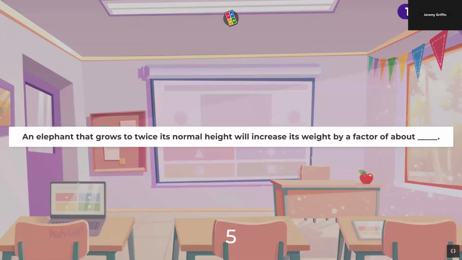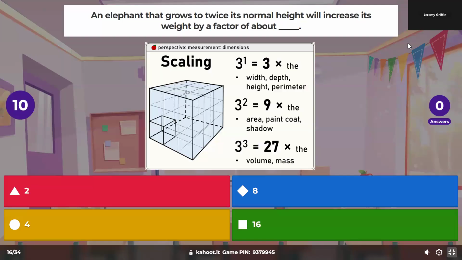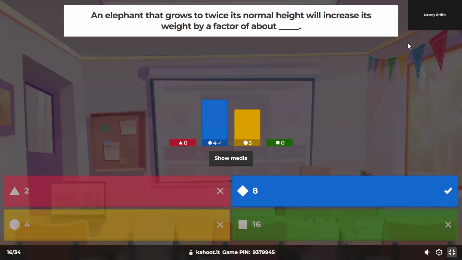An elephant that grows to twice its normal height will increase its weight by a factor of. Yeah, isn't weight proportional to mass, and doesn't mass occupy volume? So that's a 3D concept. So you take a linear scaling factor of 2, you put it to the power of 3 for 3 dimensions. 2 times 2 times 2. That's where the 8 is coming from.